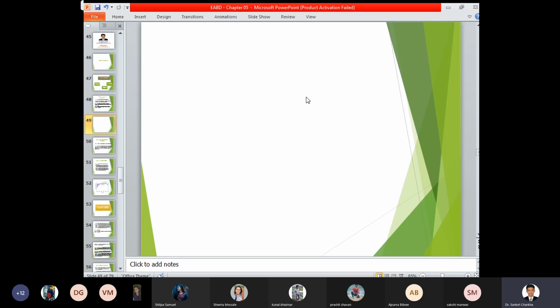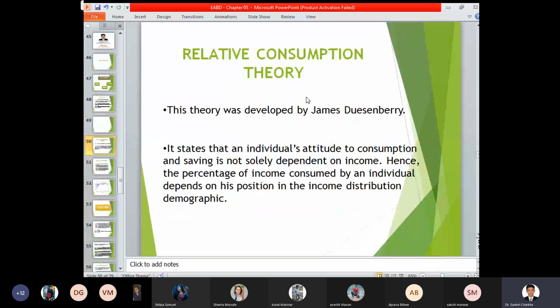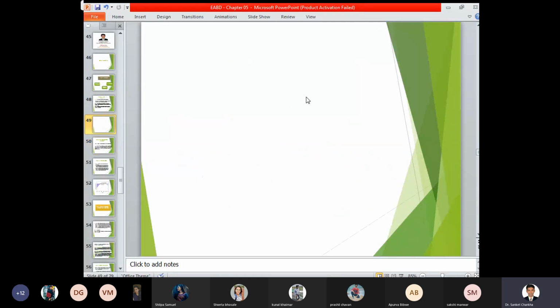So relative consumption theory states that as and when reality comes into existence, as and when the real factors change, whenever the need, want or desire of an individual changes, his consumption pattern also keeps on changing. So relative consumption theory states that whatever your consumption is, it is not completely dependent on income. So what was the part of your savings?